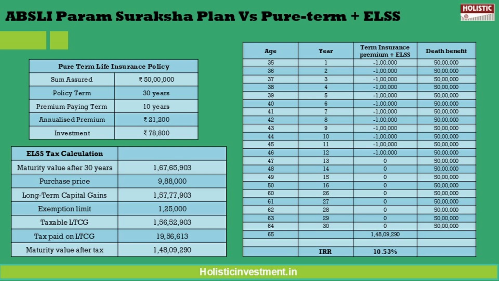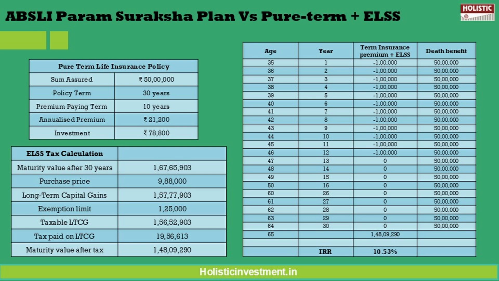So by opting for this policy, you save 78,800 rupees compared to the premium budget we had for the ABSLI policy. So this money we can invest separately. Unlike the ABSLI plan's 12-year premium paying term, this scenario only has a 10-year premium payment term, which allows you to invest the full 1 lakh annually after completing the first 10 premium payment years. And as you can see, based on your risk preference, you can either choose equity or debt, but here we assume investment in an ELSS mutual fund, taking into account its past track record, where by investing in it for the long term we can get higher returns.